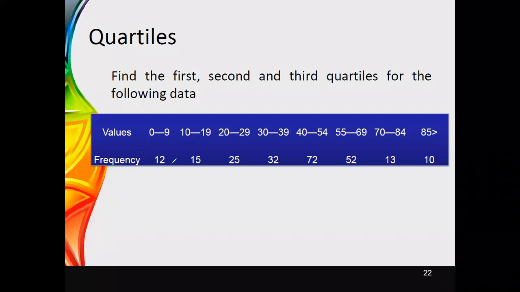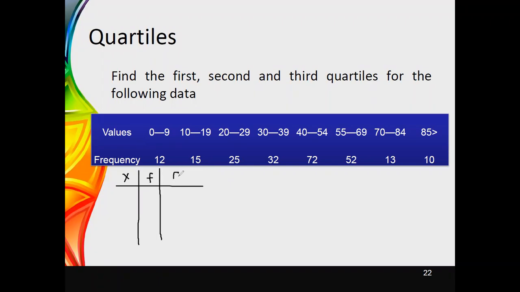Therefore, first we need to rewrite this data in a form that is easy for the calculation. Here the values of x would be there. Then we need to write the second column for frequency, and the third column for cumulative frequencies.